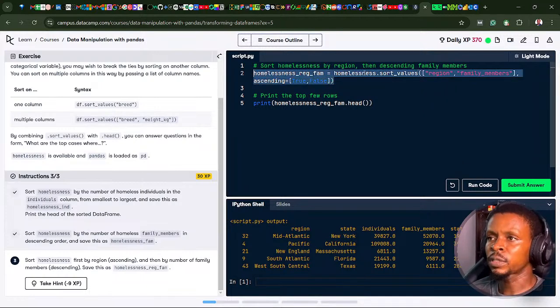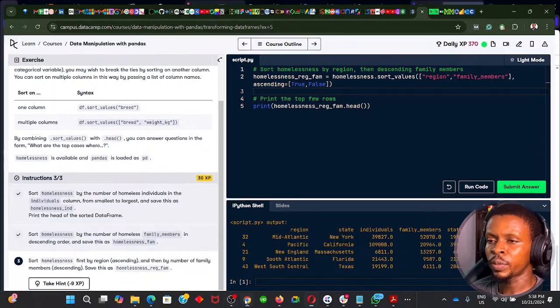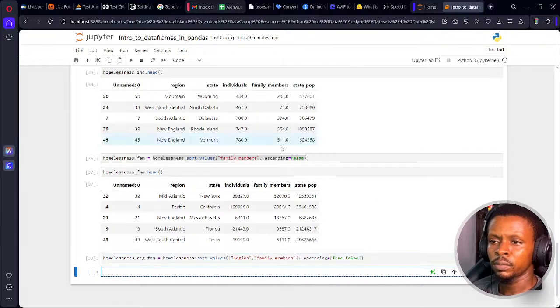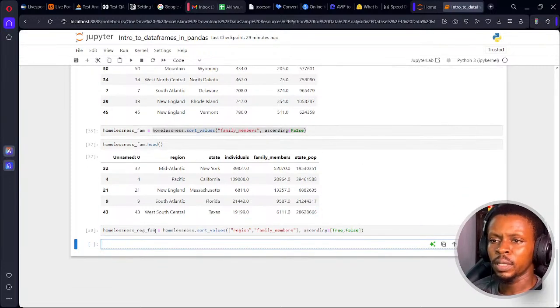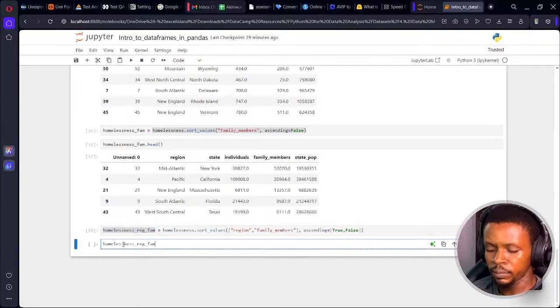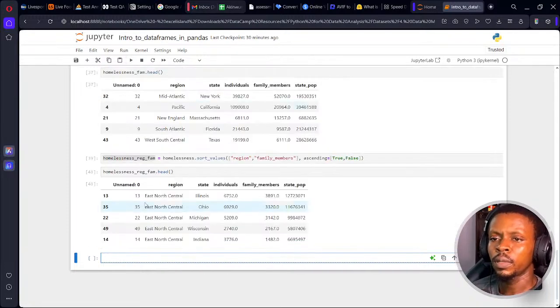Let's see it first in action in Jupyter Notebook. Okay, voila, we nailed it. And let's see the first 5 rows of the data. Dot head. Voila.